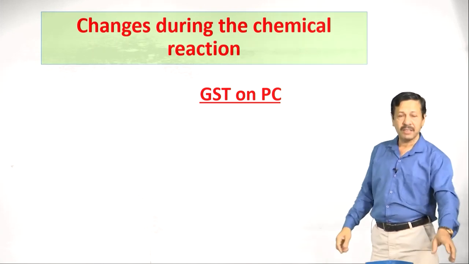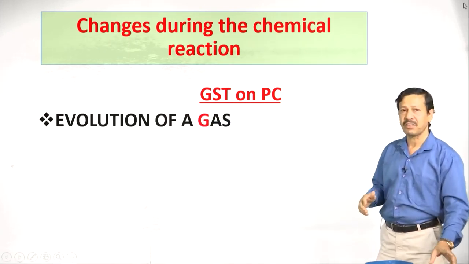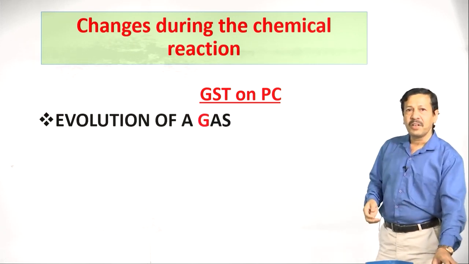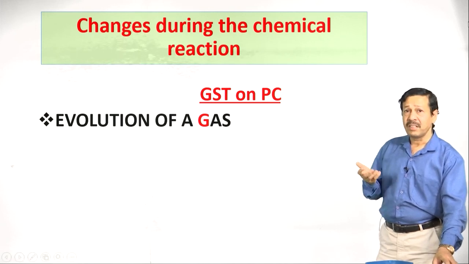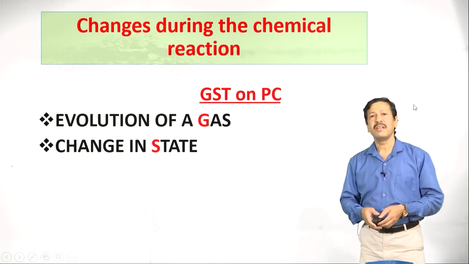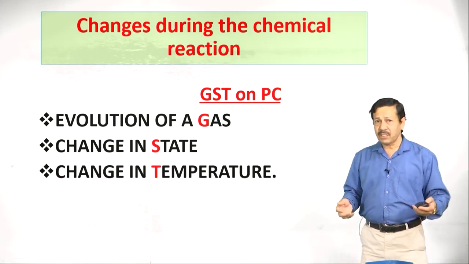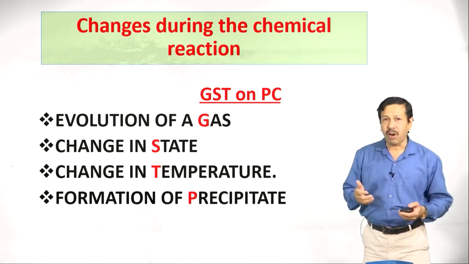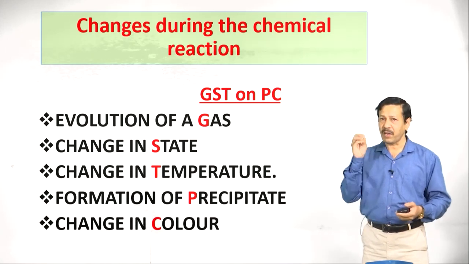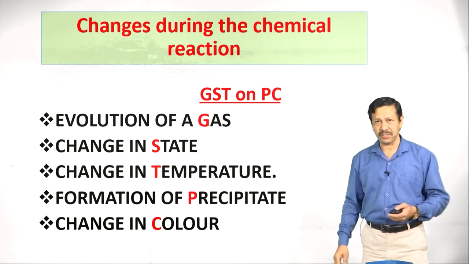Observe this one, that is G stands for evolution of gas during the reaction. The next one is state, that S stands for state, change in the state. Similarly, the next one is change in the temperature. Next one is formation of precipitate and change in the color. These are the 5 important observations that can be made during the chemical reaction.